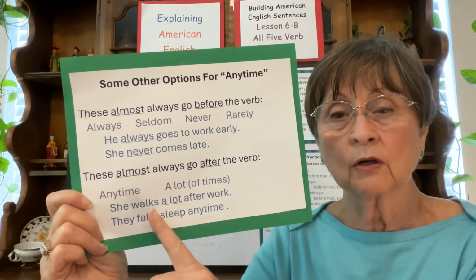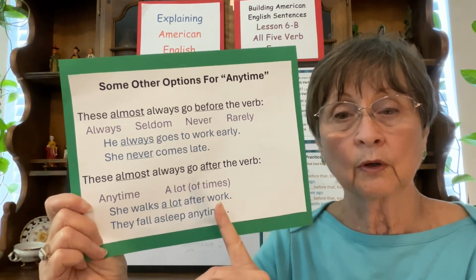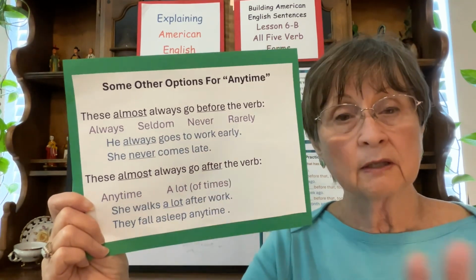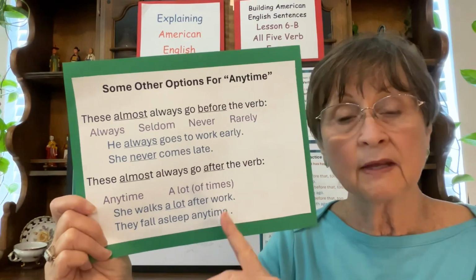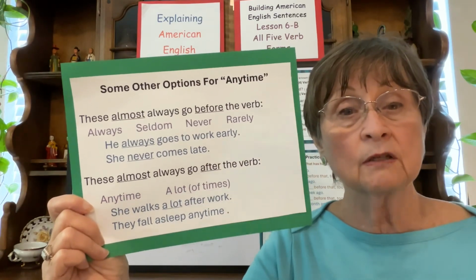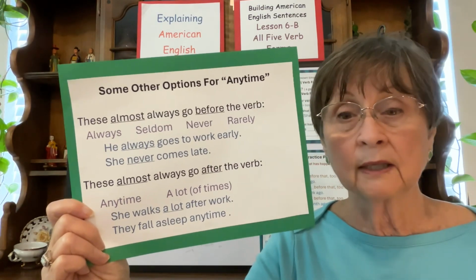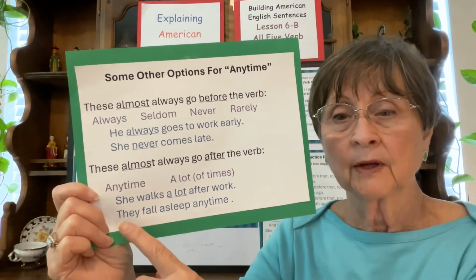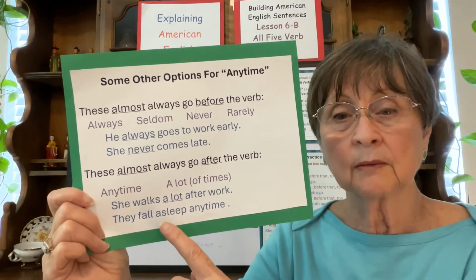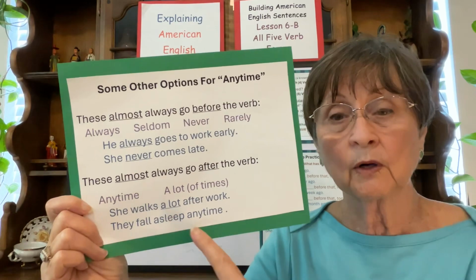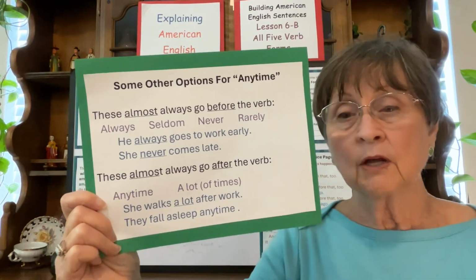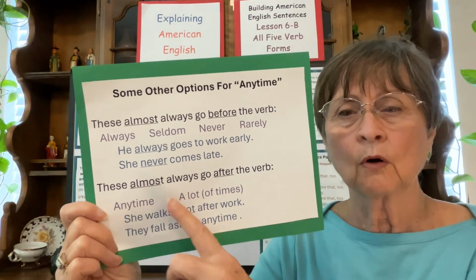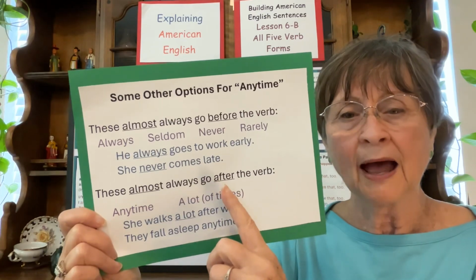Such as she walks a lot after work. But it still includes the idea of anytime, because if I say that, that means in the past, in the present, and the future, she's probably walking after work. They fall asleep anytime. This is the one we are already familiar with. But those two, and maybe a few more, almost always go after the verb.